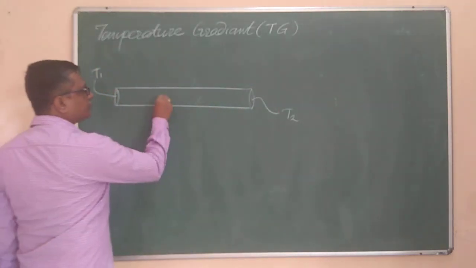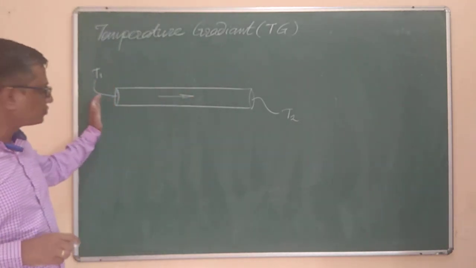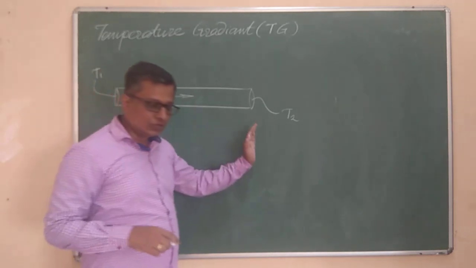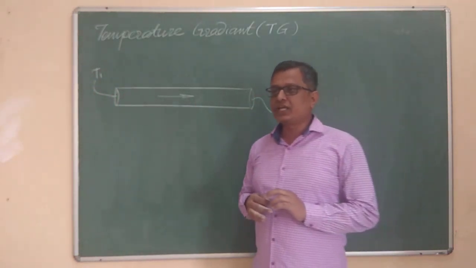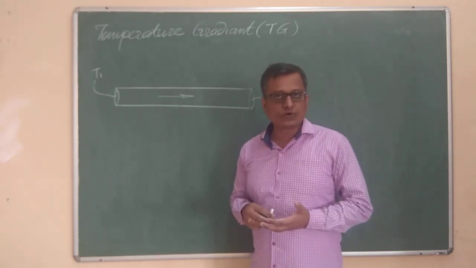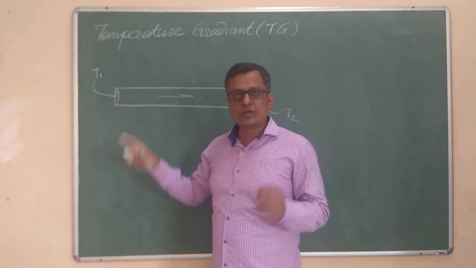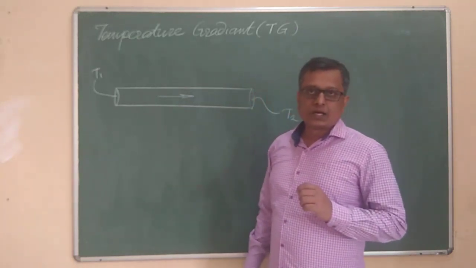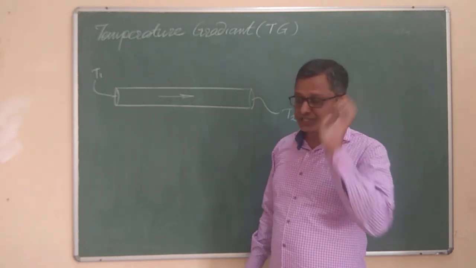Obviously, the heat will start to flow from the hot end 1 to end 2, and the heat will continuously keep on flowing. At the beginning, it will be unsteady heat flow, but after some time every point will reach one particular stable temperature, and from then onwards we can say the heat transfer is under steady state.